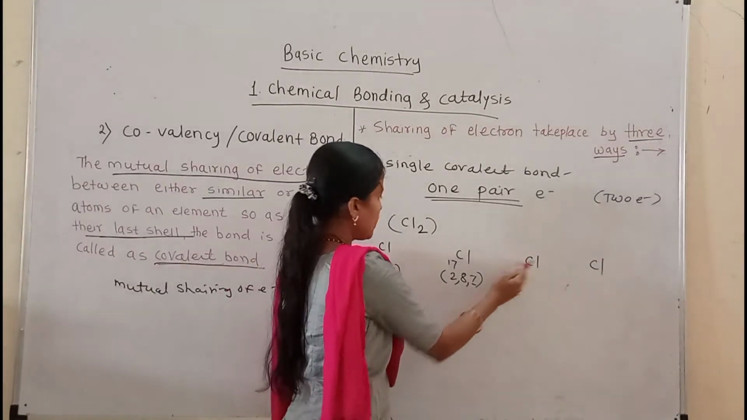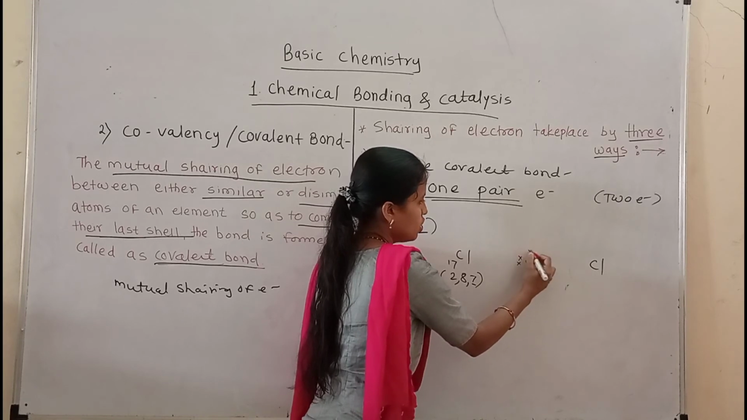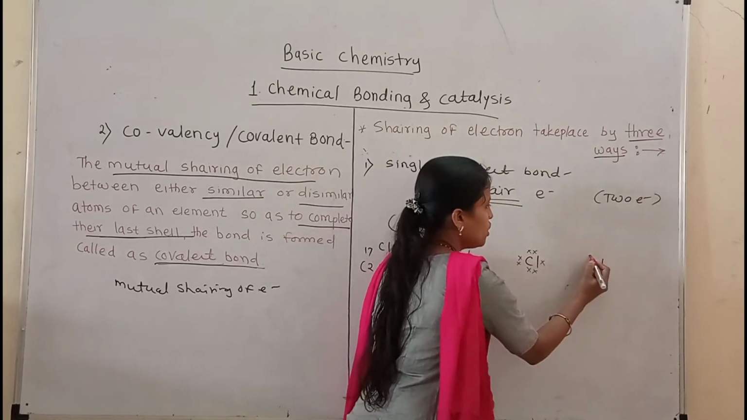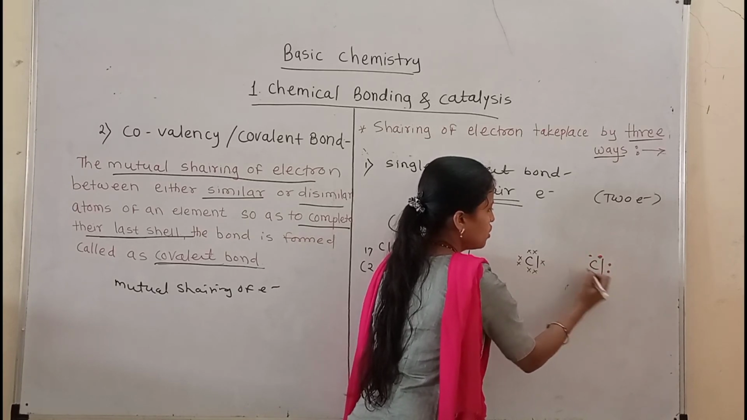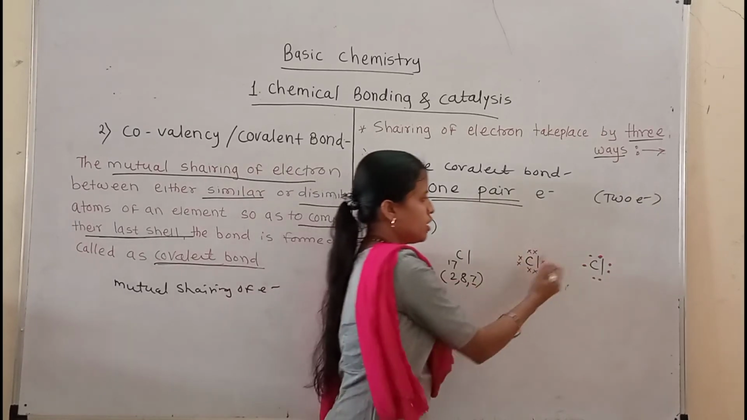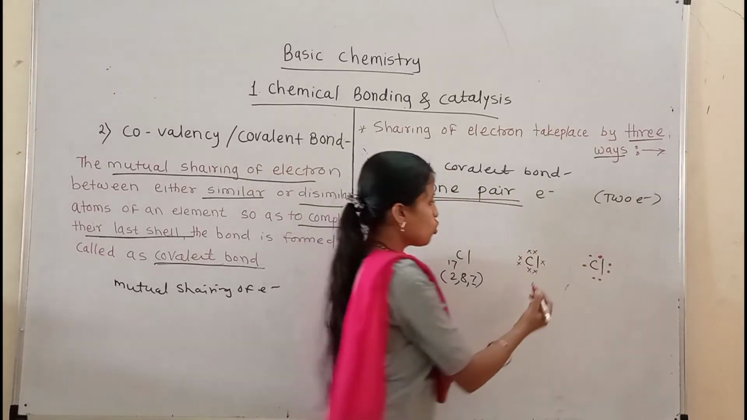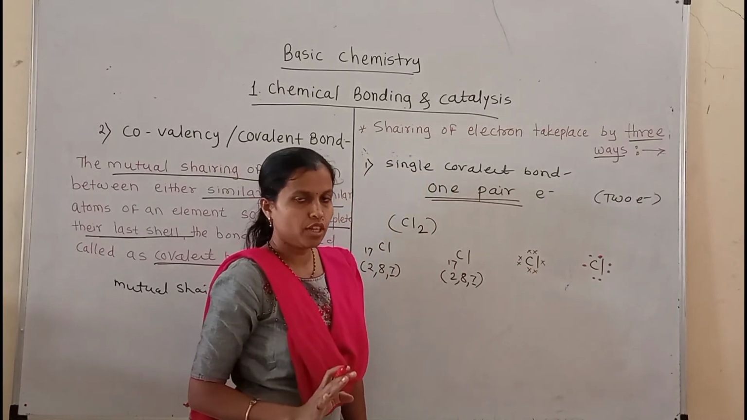One chlorine atom's valence shell electrons we write with a cross sign, these 7 electrons. The other chlorine's electrons are denoted by dots, these 7 electrons. So the first chlorine will require one electron to complete its octet.